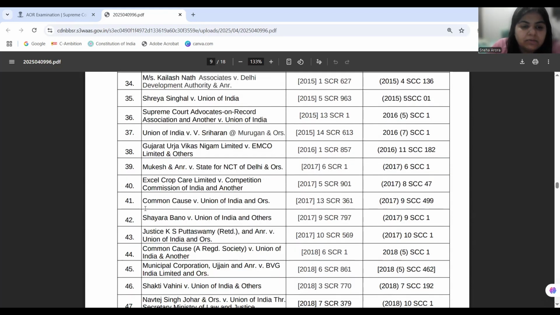Another, numbered at 41, is Common Cause versus Union of India, pertaining to mining. Some mines in Orissa were operating and they hadn't got environmental clearance. So the court is directing the state government that clearance should be given to them. The lease should be renewed for them if they have aligned with the environmental clearance, and the court is directing the state to look into the matter.